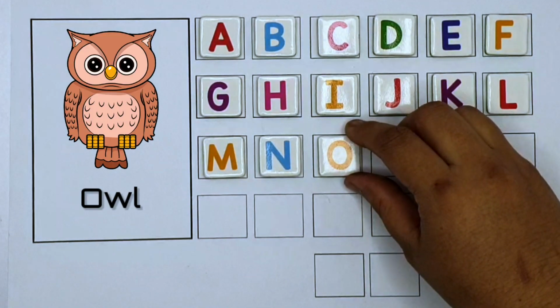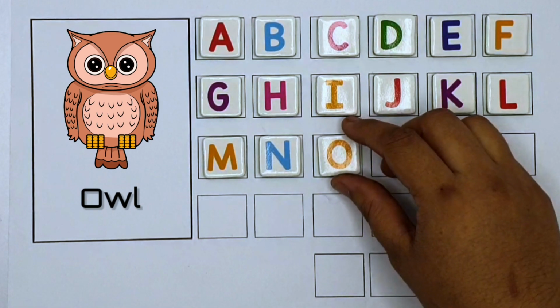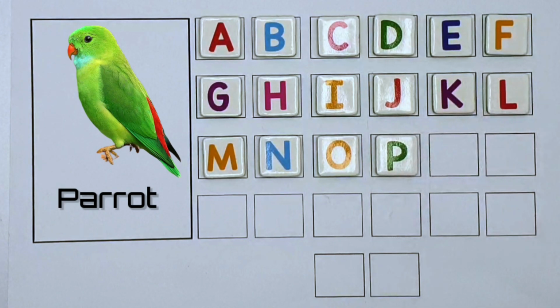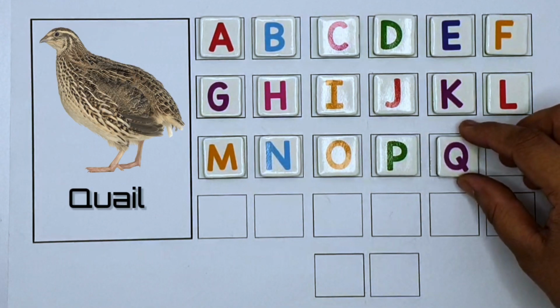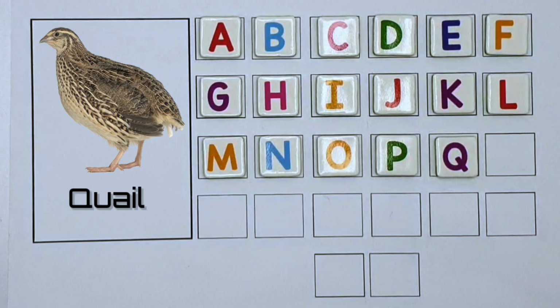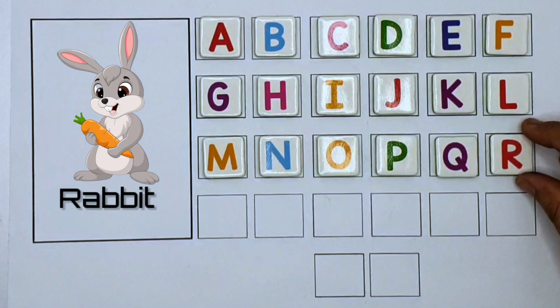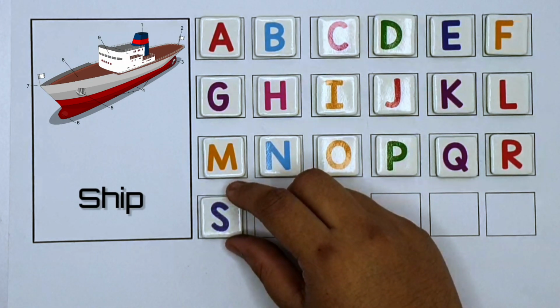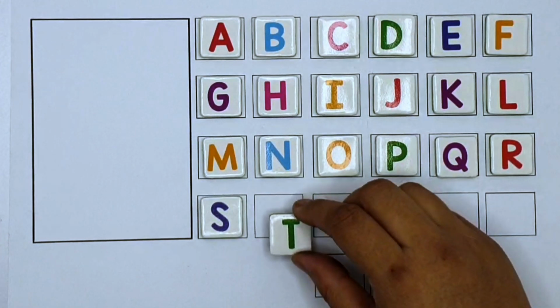O. O for owl. P. P for parrot. Q. Q for quail. R. R for rabbit. S. S for sheep.